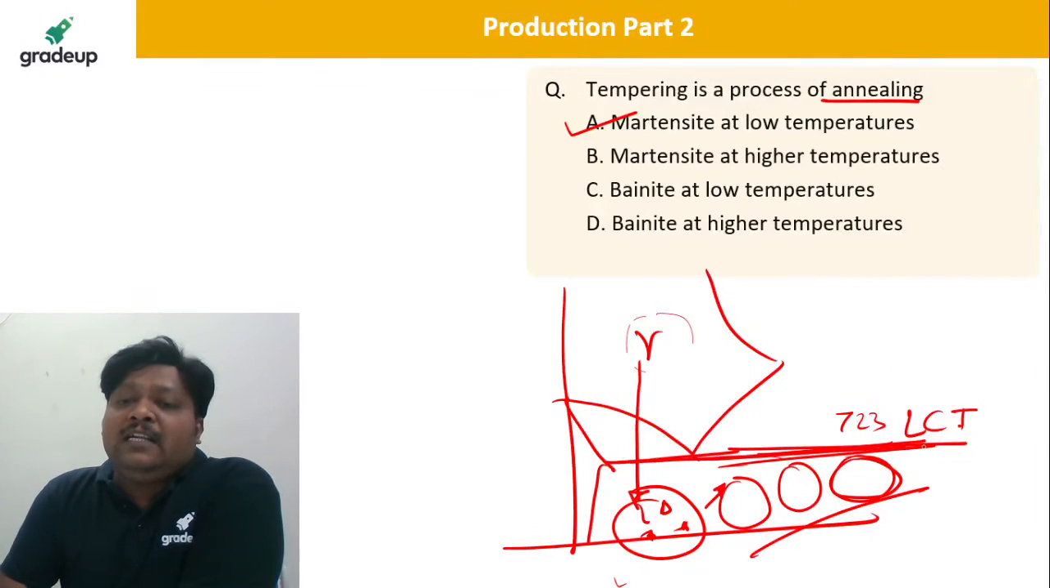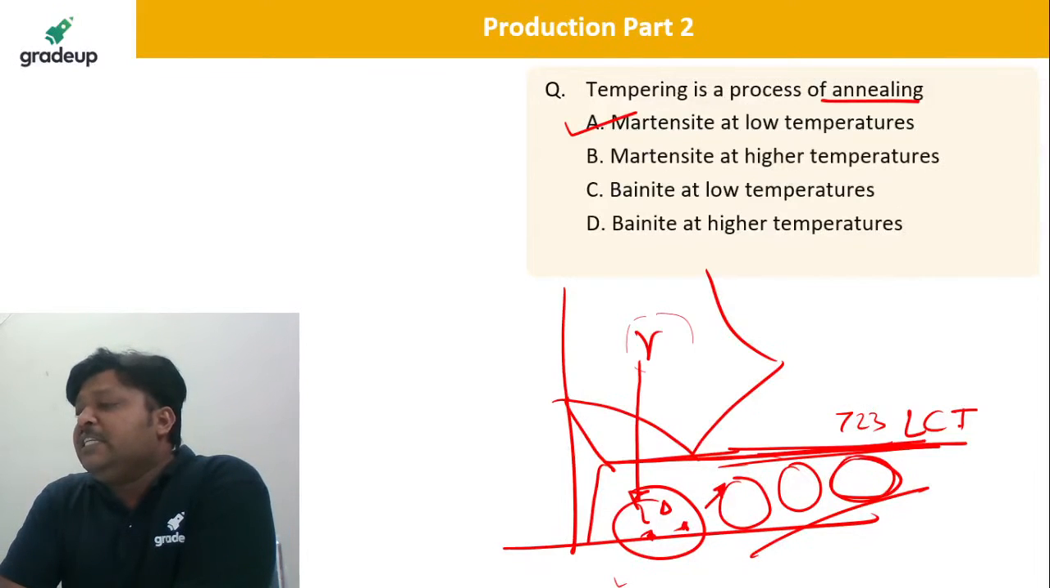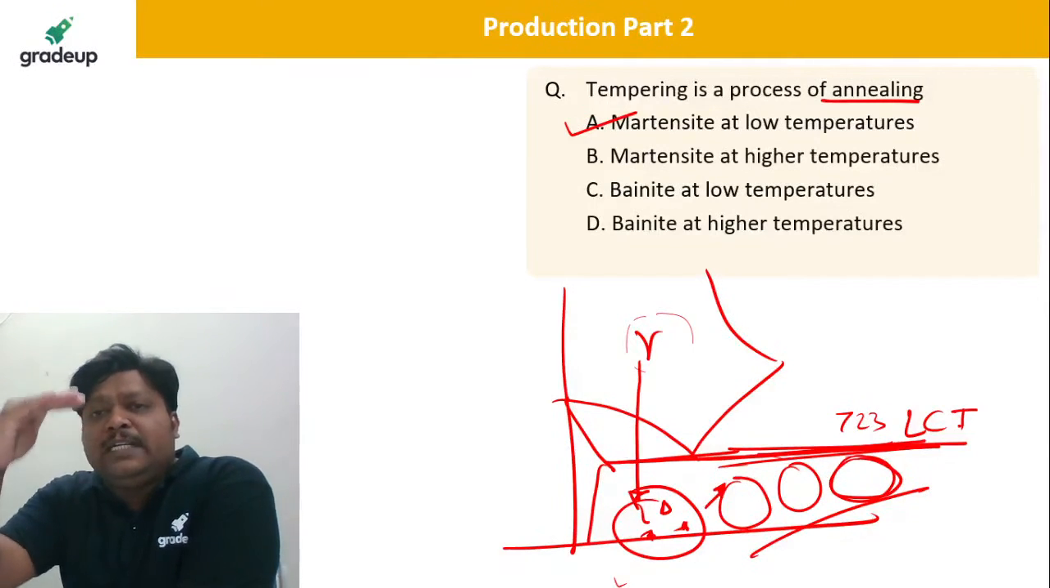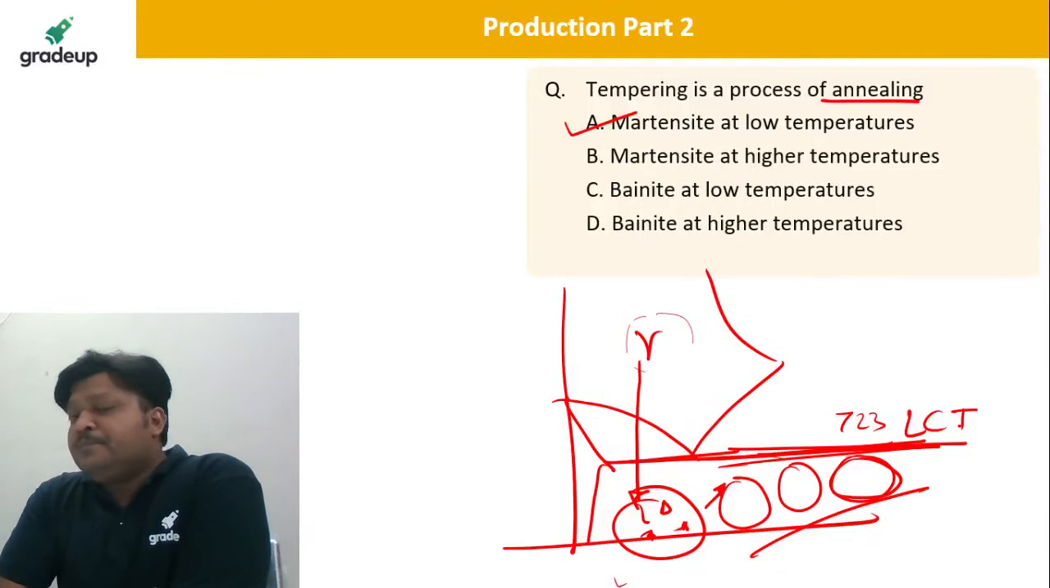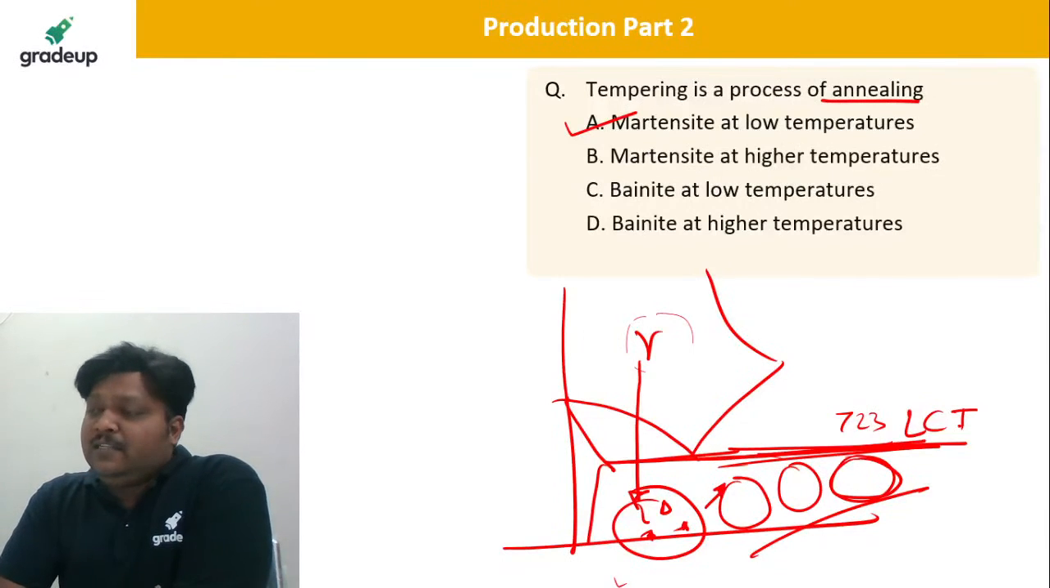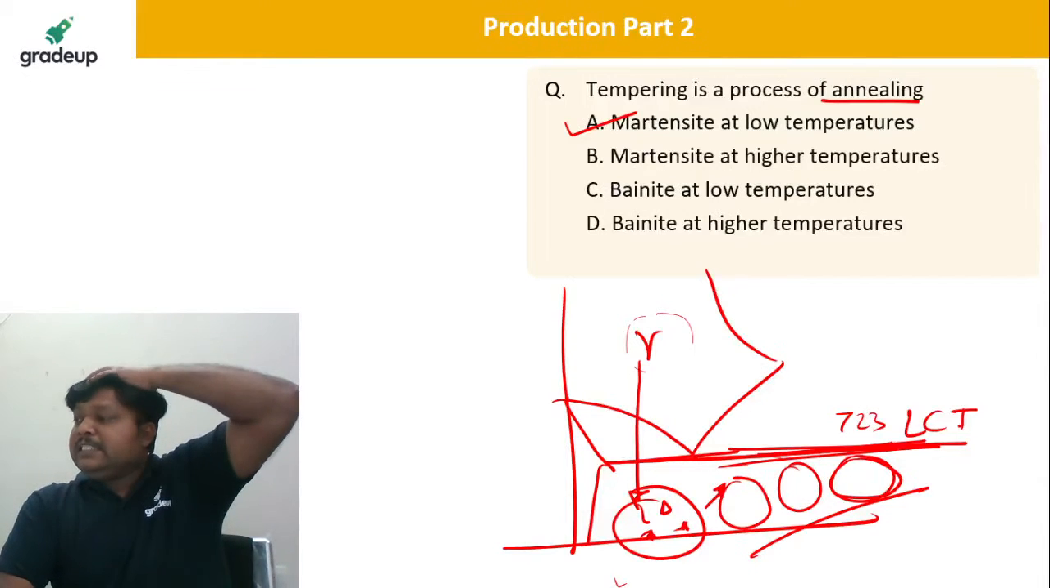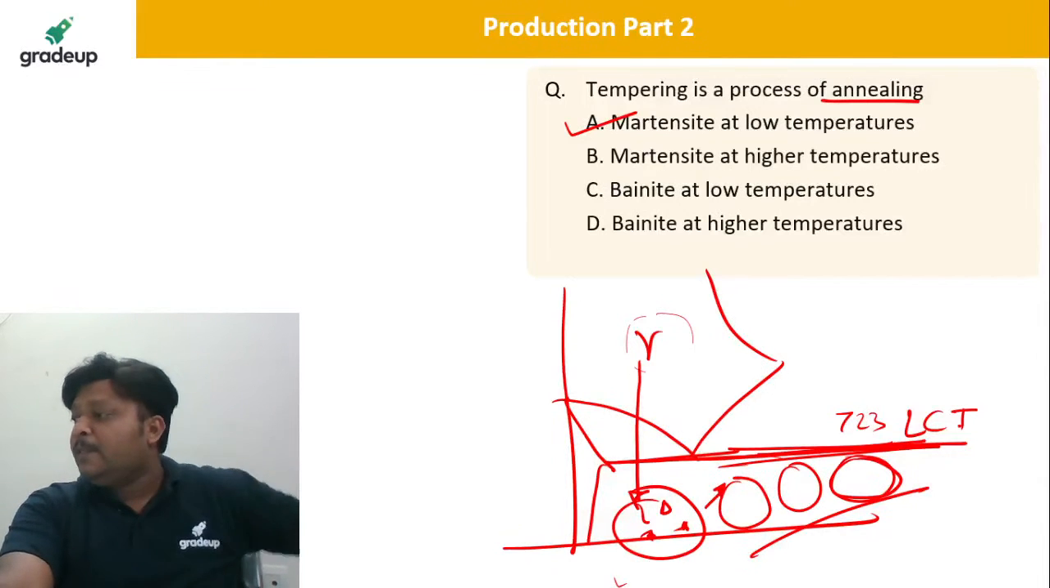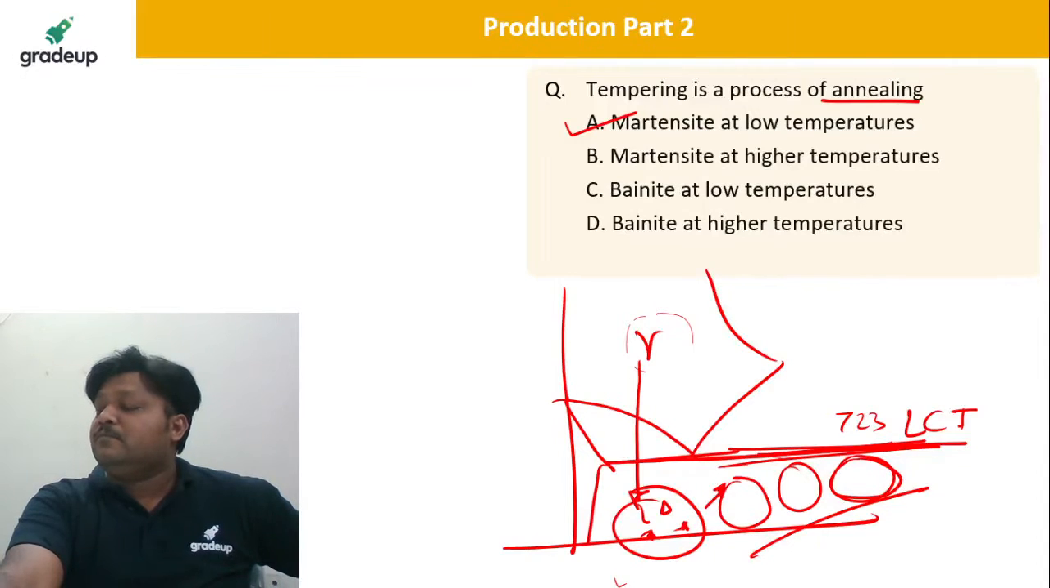So all these are low temperature, medium temperature and high temperature tempering processes. So tempering is done just below the lower critical line. So A is the correct answer. Very good. Martensite, annealing of the martensite at low temperature, that is correct, below lower critical temperature.